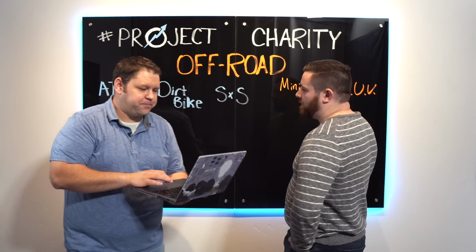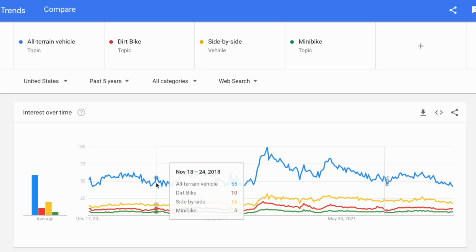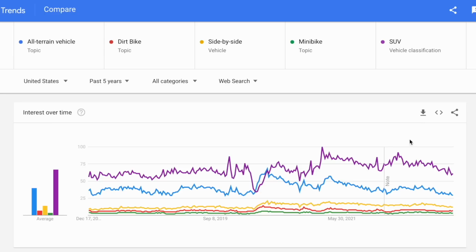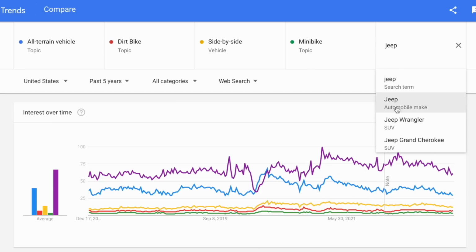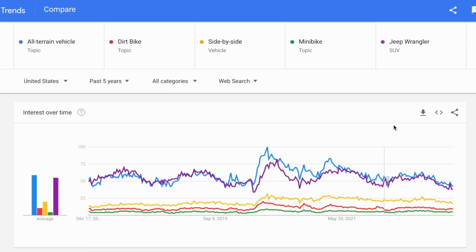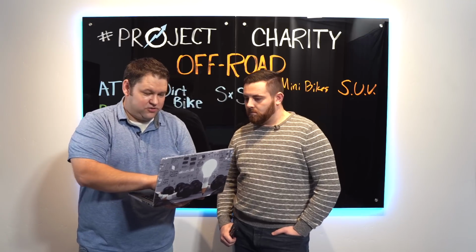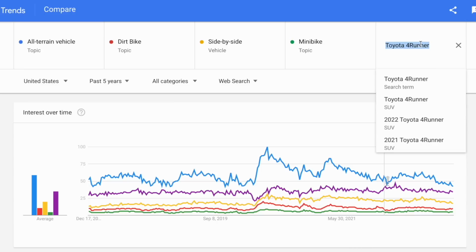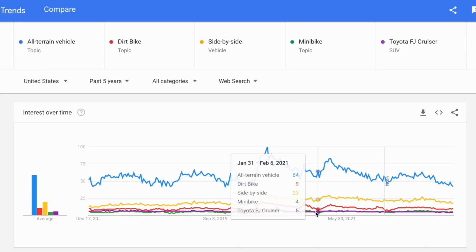Can we take a look under SUV? We've talked about a couple different vehicles. If I just do SUVs as a vehicle class, it's pretty huge. But if we pick something specific, like Jeeps, maybe even just Jeep Wrangler, it's a pretty common off-road vehicle. Popular. The Jeep Wrangler is still pretty big, as popular as all-terrain vehicle. One I really like is the Toyota 4Runner. It's right up here as a really popular option. What about the FJ Cruiser? All right, it's down there with the mini bikes. Okay, so it's a little bit more niche.